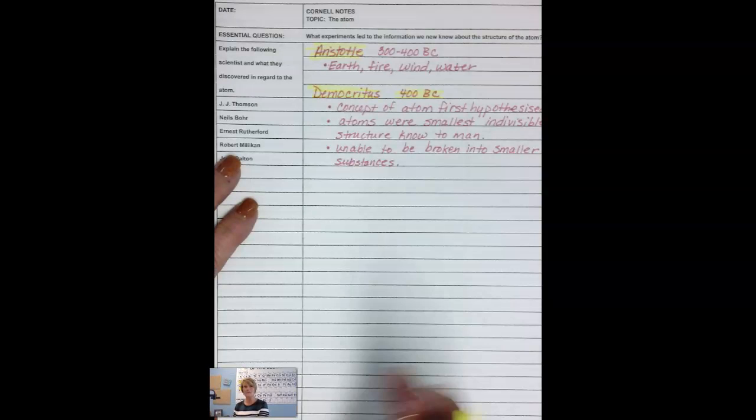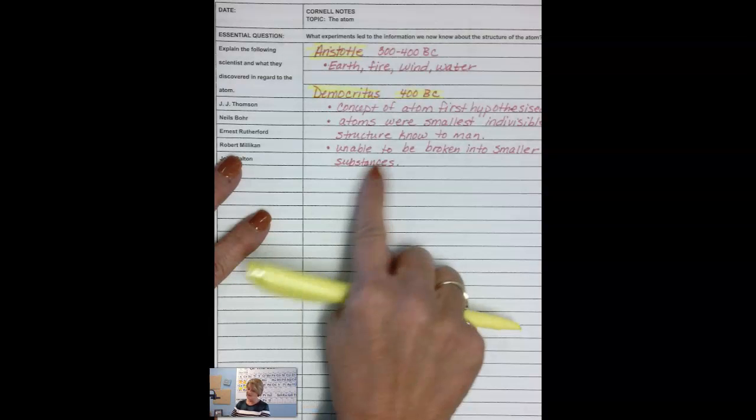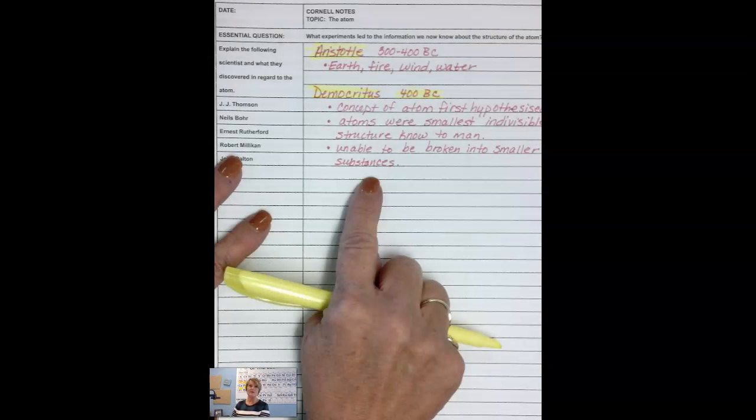The key here that he was wrong about, but at least he was in the ballpark, was he said that they are unable to be broken down into smaller substances. He was wrong about that, even though he was at least thinking about the atom. We now know that we have what we call subatomic particles. So those are the two people that we're going to start off with, which were BC.